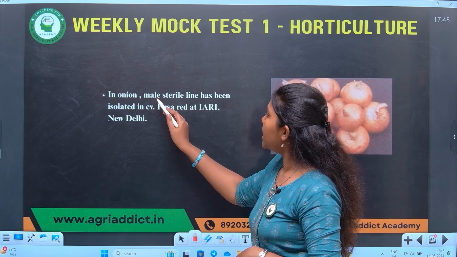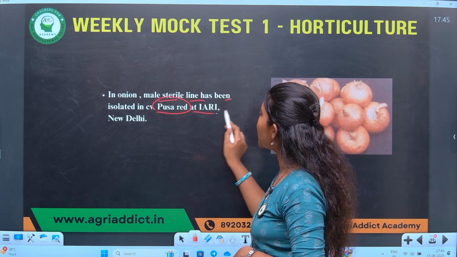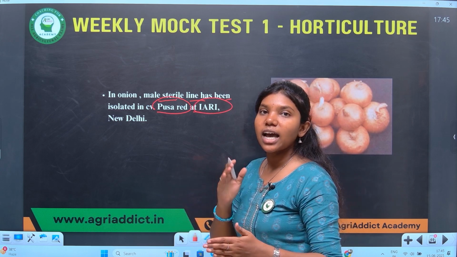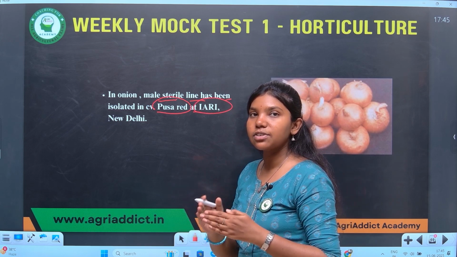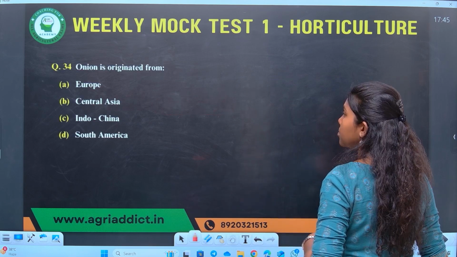In onion, male sterile line has been isolated from cultivar Pusa Red at IARI, New Delhi, which means IARI isolated the male sterile line from cultivar Pusa Red. We'll go to the next question.